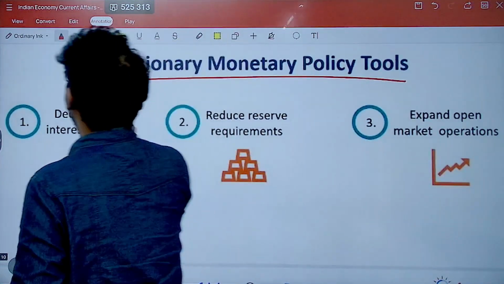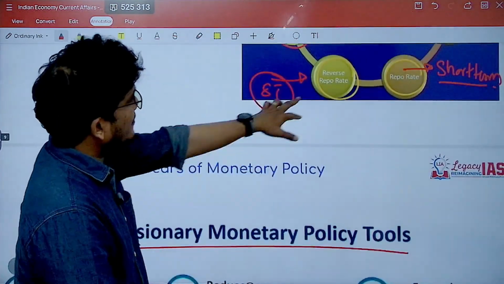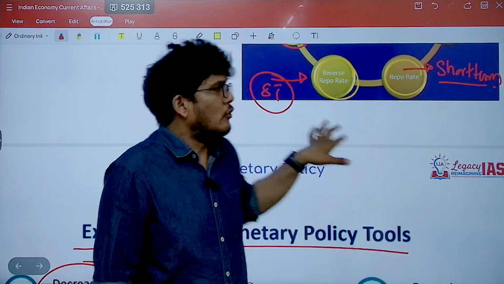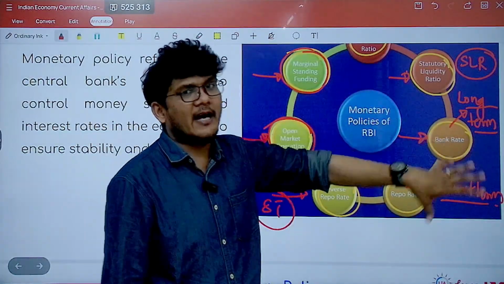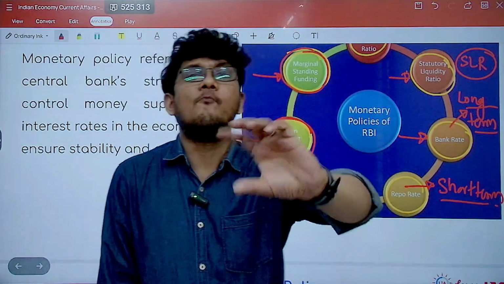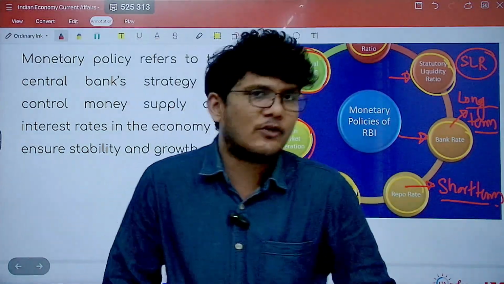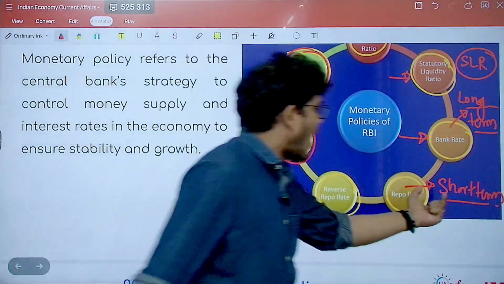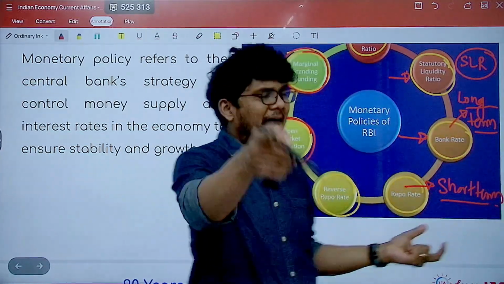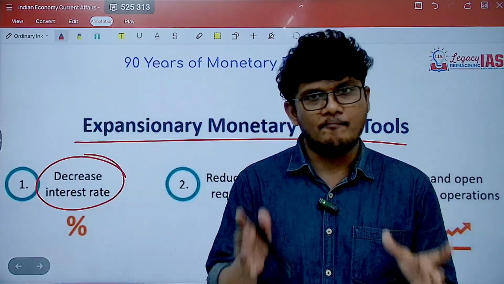Here the RBI is going to decrease the interest rate. Decreasing the interest rate means the repo rate will be decreased. They can also decrease the reverse repo. They can decrease both of them. So whatever interest rates we discussed can be decreased. Generally, the repo and the reverse repo are the rates which are more fluctuating in nature, because they are more important to control inflation or money supply in the market. Why? Because they are for short term. Bank rate may not have that much influence because it is for long term, as a result of which it is the repo and the reverse repo which are basically fluctuated more. Remember this point.